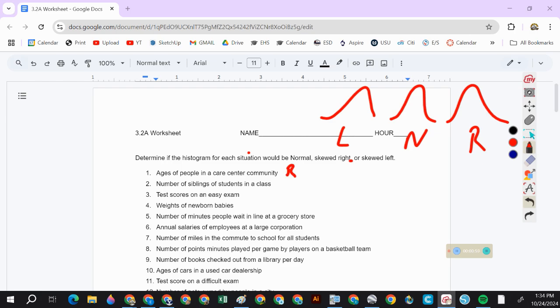Number of siblings. Most kids would have how many siblings? None, one, or two, right? 3 is less common. 4 is less common. 5, 6. Malia, how many siblings do you have? She has 6. So that one is probably right skewed.